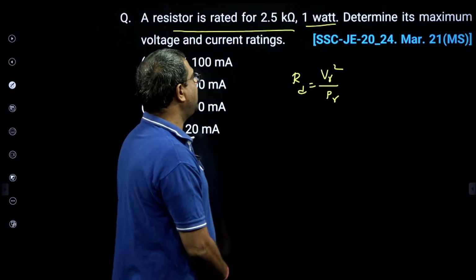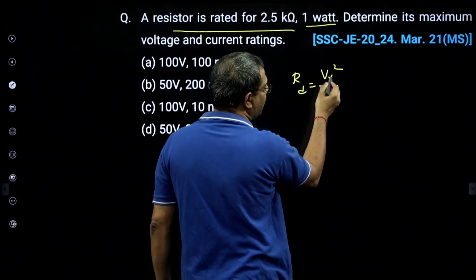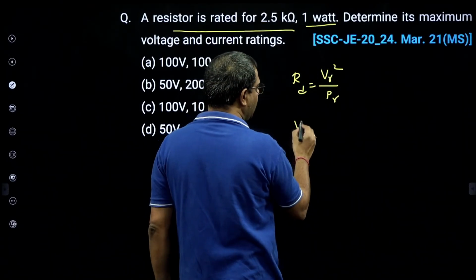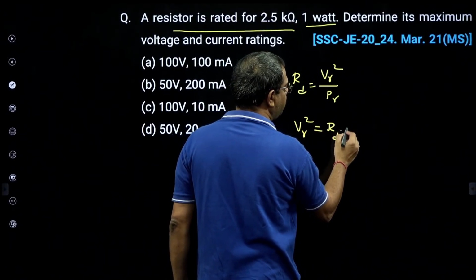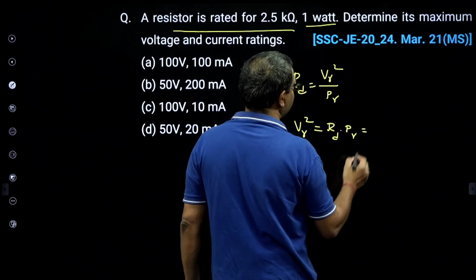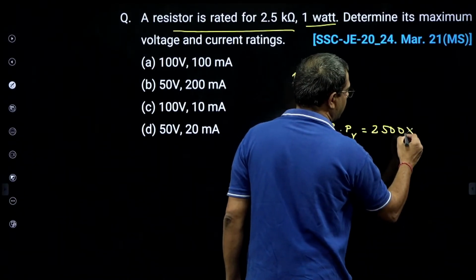Now from that we can find, because power rating is given and resistance is given, we can find the voltage rating. So V rated square is design resistance into power rating. Now the power rating is how much? 2.5 kilo, that means 2500, into 1 watt.